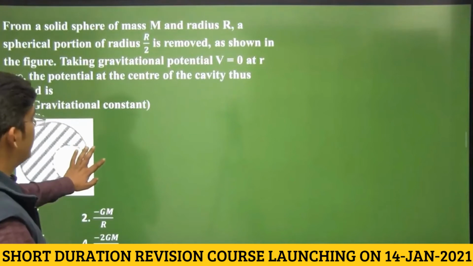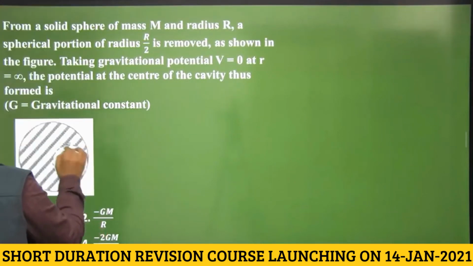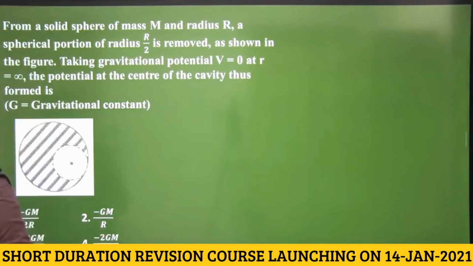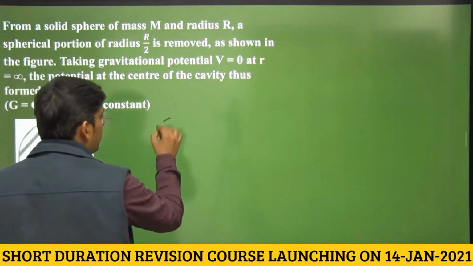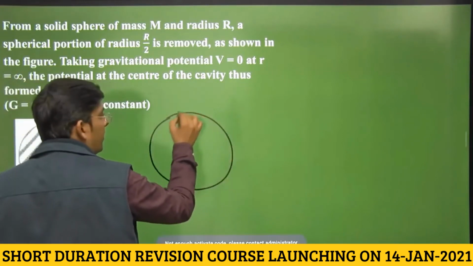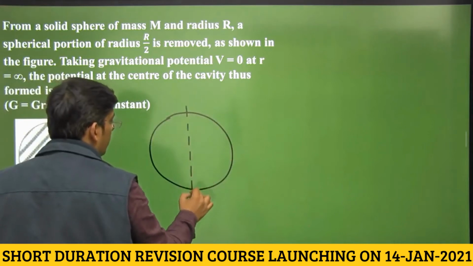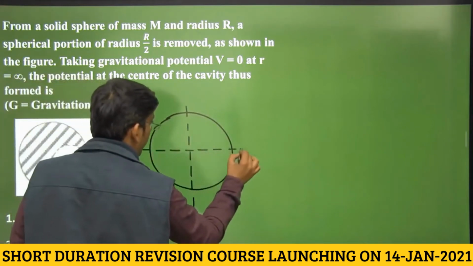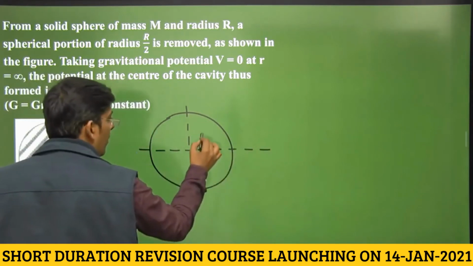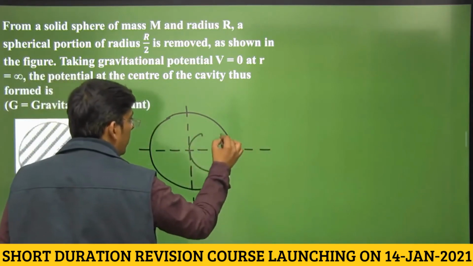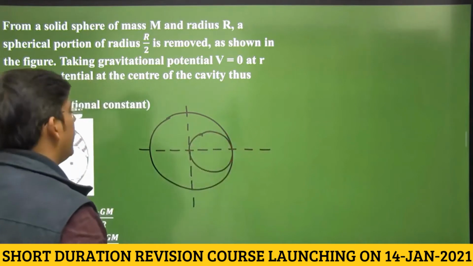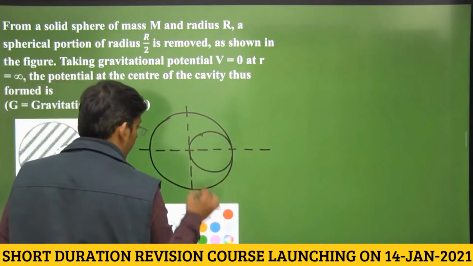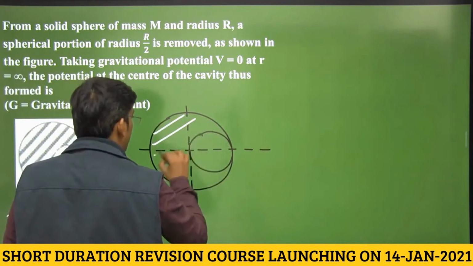Now comes an important question, rather even a difficult question also we can say. So this is a question. Let me redraw the diagram, as the diagram is not clear here. This is a solid sphere. Okay, this is a solid sphere, right? From otherwise continuous solid sphere, another solid sphere is removed of radius r by 2. Okay, we have a shaded portion now.